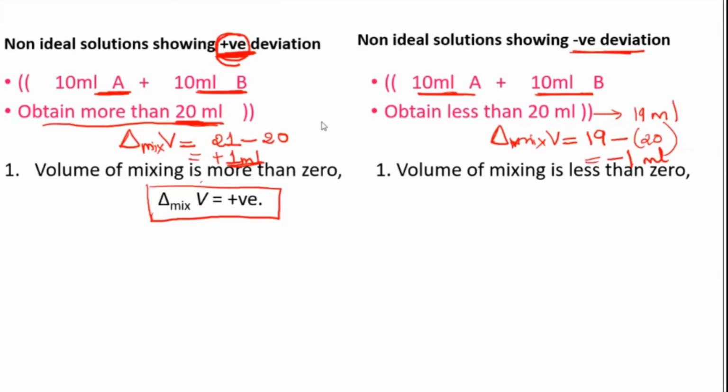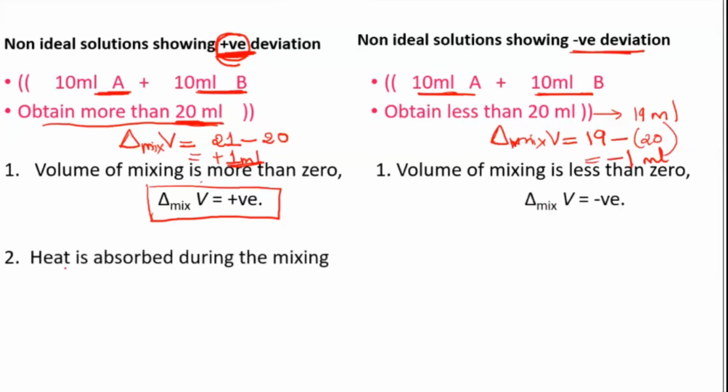The reason I will tell you later. So here the delta V value will be negative. Next, the heat absorbed during mixing will be more in the positive case. The amount of heat released will be less and the amount of heat absorbed will be more. If the heat absorbed is more, then the delta H value will be positive.